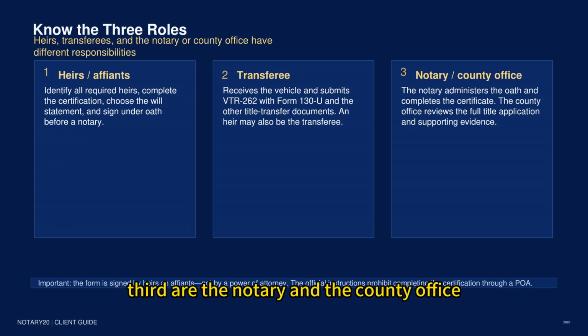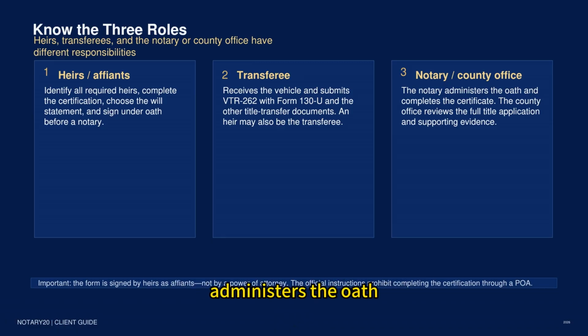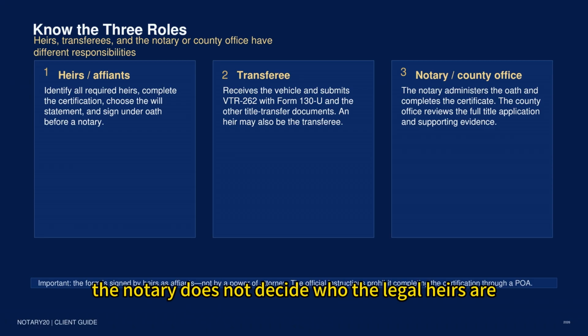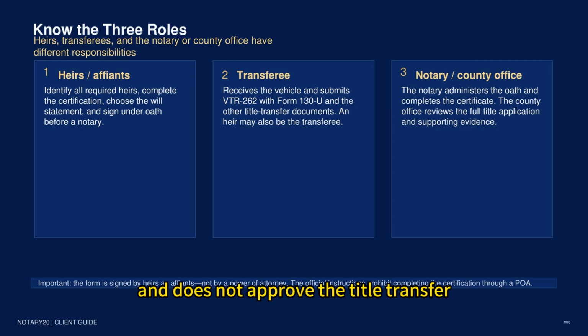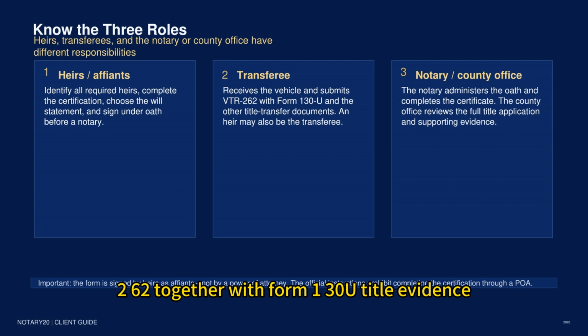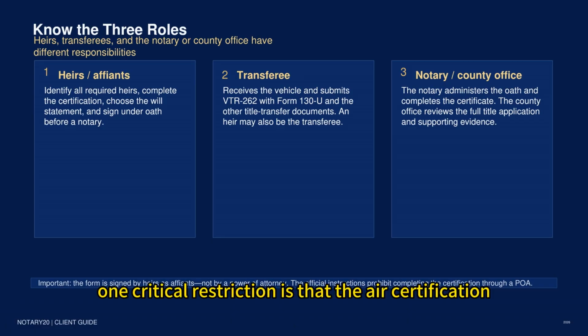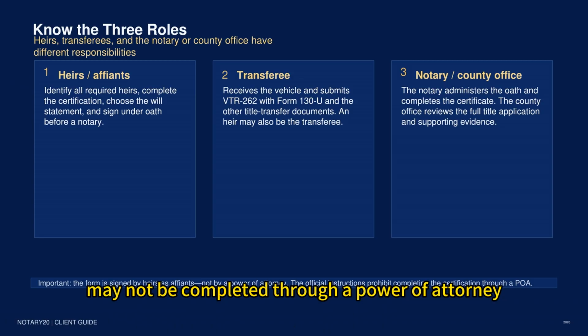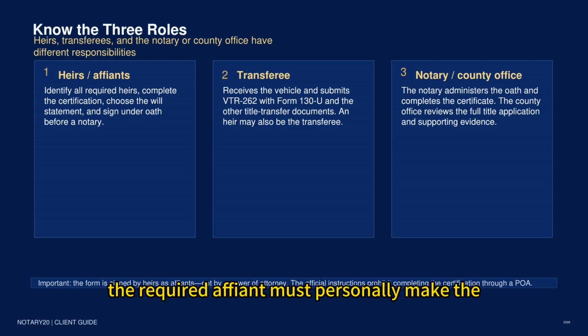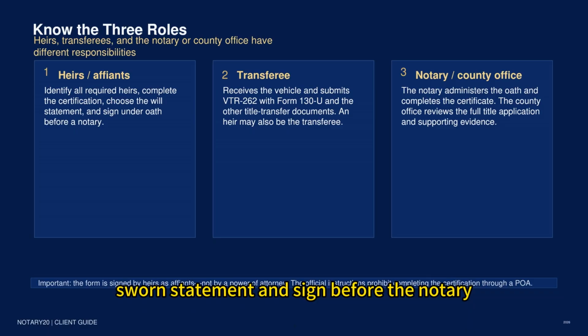Third are the notary and the county office. The notary verifies the identity of the appearing affiants, administers the oath, witnesses the signatures, and completes the notarial certificate. The notary does not decide who the legal heirs are and does not approve the title transfer. The county office reviews VTR 262 together with Form 130, title evidence, lien documents, insurance, and any other required records. One critical restriction is that the heir certification may not be completed through a power of attorney. The required affiants must personally make the sworn statement and sign before the notary.